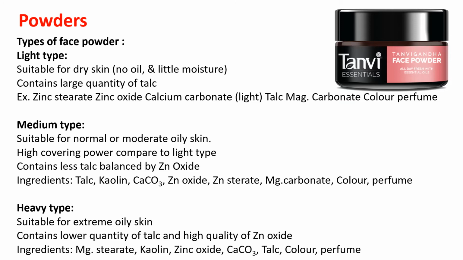Other ingredients are again magnesium stearate, kaolin, zinc oxide, calcium carbonate, talc, color and perfume. So you can notice the type of the powder varies with the change in talc concentration. Heavier the talc concentration, lighter is the type of the powder.